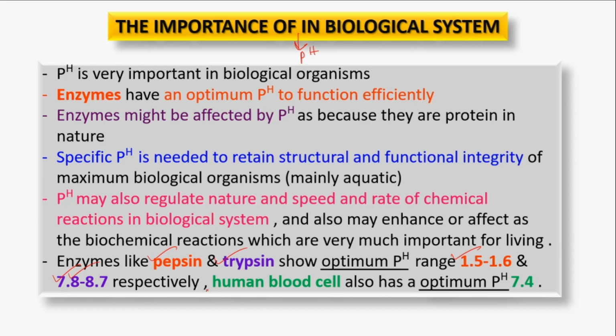Human blood also shows an optimum pH, which is 7.4. If pH fluctuates, these enzymes will not work properly, and human blood cells can also disrupt their function.